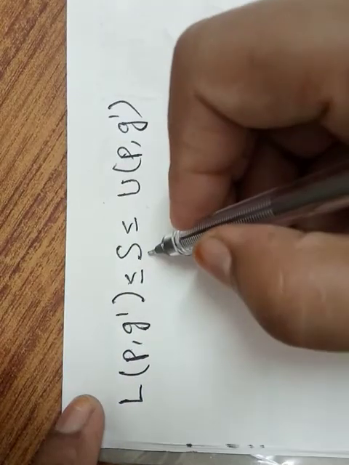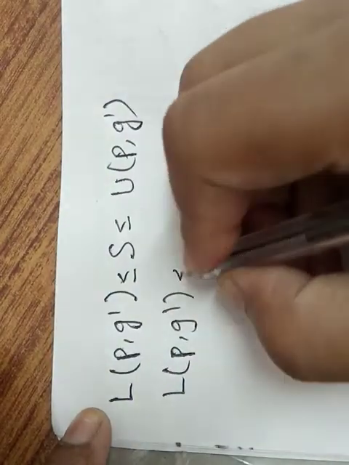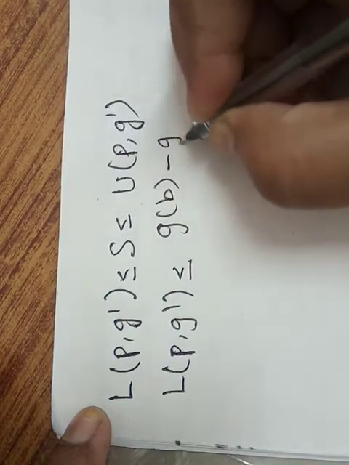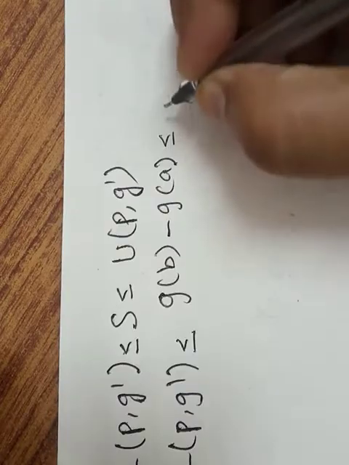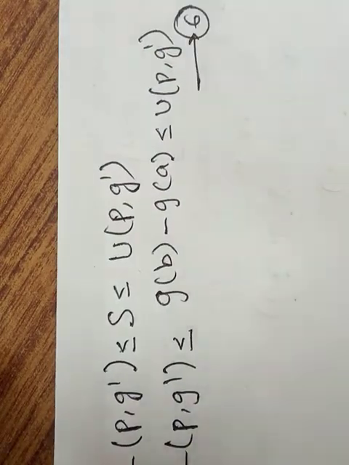Now in the place of S we have to substitute the value of S, that is L of P comma g dash is less than or equals to S, we got it as g of b minus g of a, less than or equals to U of P comma g dash. Take it as equation number 6.